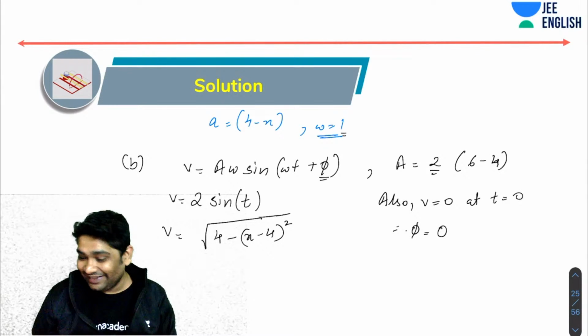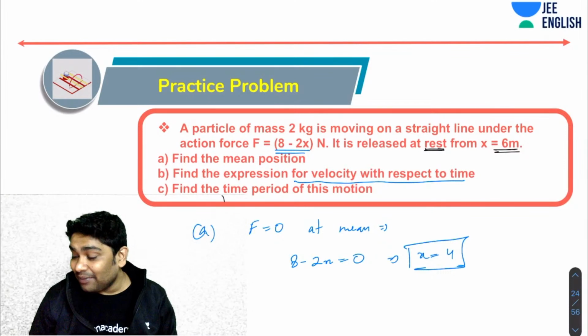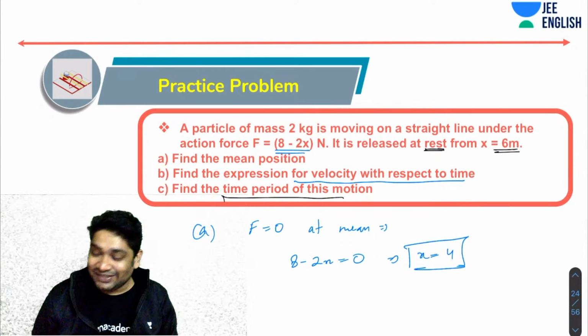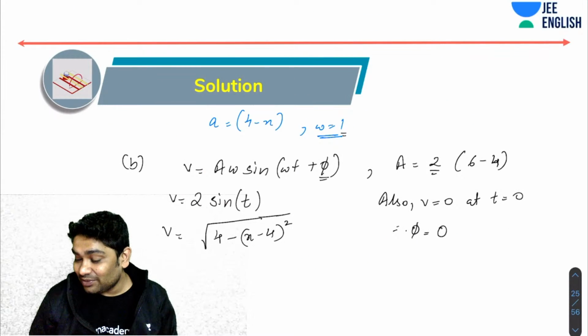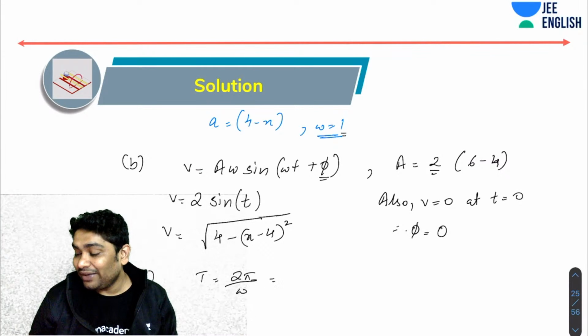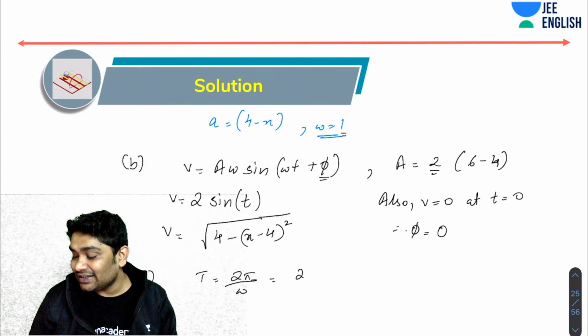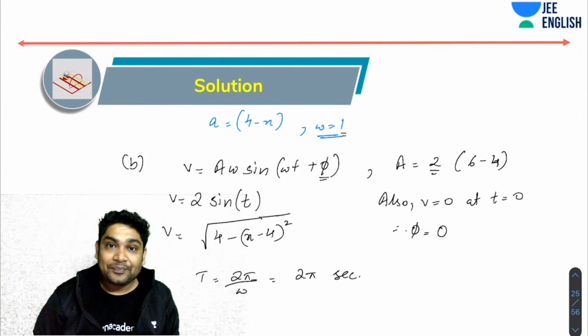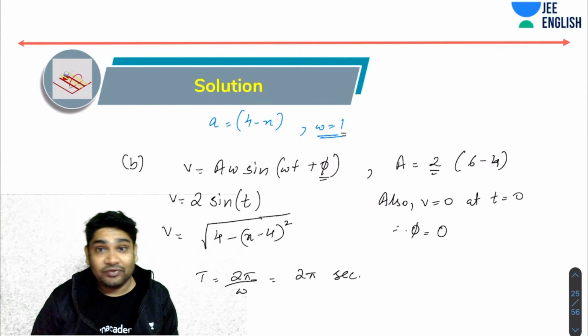Okay, great. Next, find the time period of this oscillation. This is very simple. T equals 2 pi over omega. Omega you know is 1, so 2 pi seconds is the answer. Correct. So this is how we would have answered all these three questions.